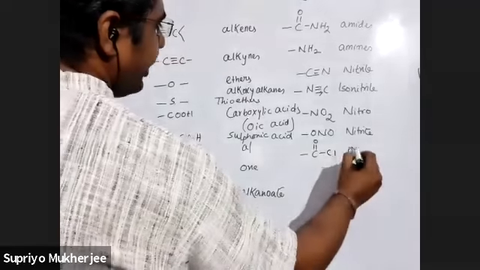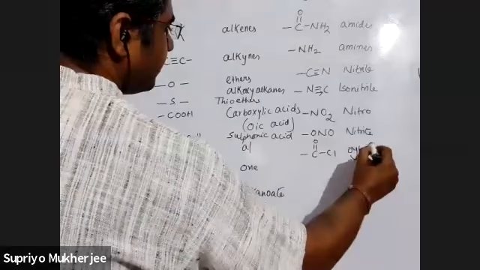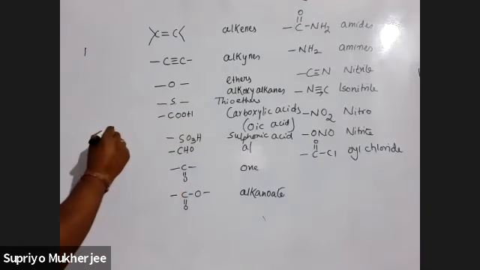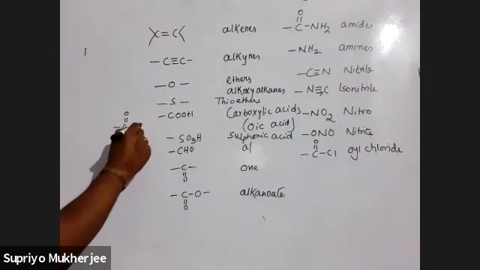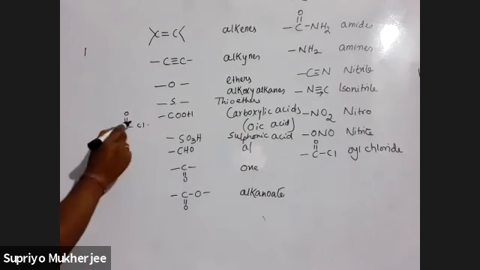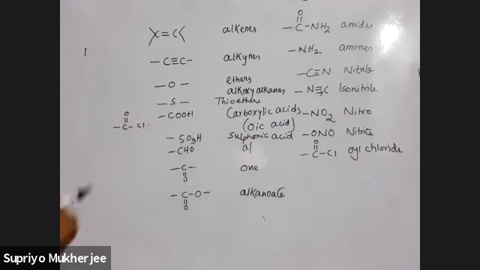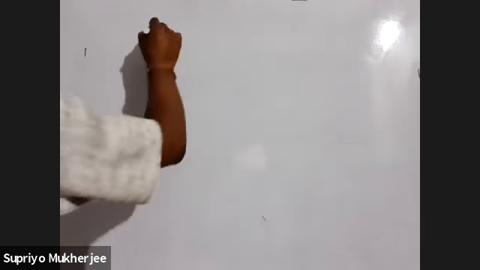COCl, acyl chloride. Okay, na? This acid is what? Like this. You replace this OH, make this chlorine. Normally it was oic acid. Replace this OH with chlorine. It becomes acyl chloride. Okay? It becomes acyl chloride. So, any doubt in these things? We'll study about representation of organic molecules.